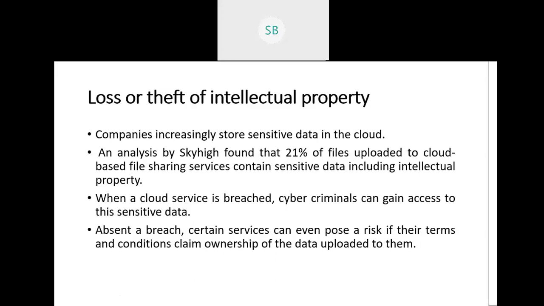The sensitive information can be anything, from our photos, from our Facebook account, from our Instagram account. So everything holds some sensitive information, right? We won't like it if someone hacks your Facebook account and does whatever he wants, right? So that is the thing. For companies also the same thing. So that is why there is a contract between the organization and the cloud service provider that should not be